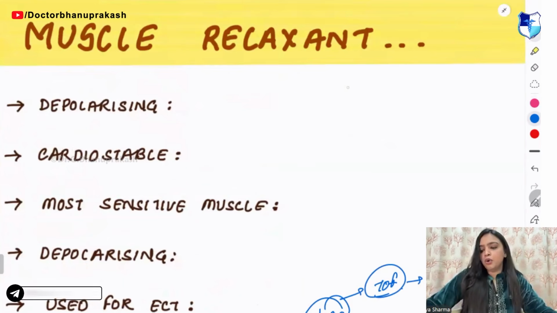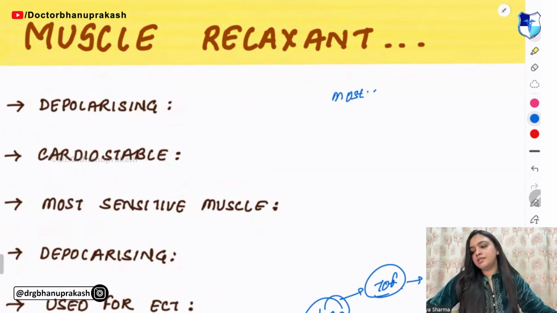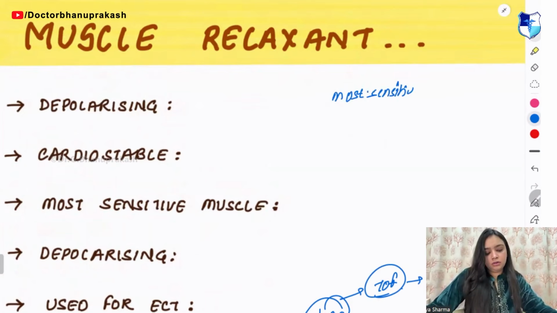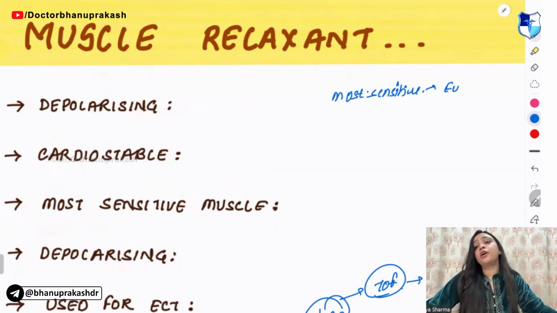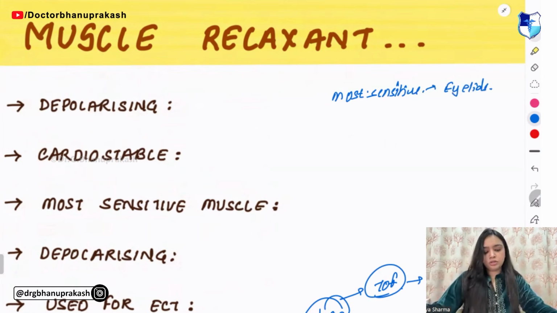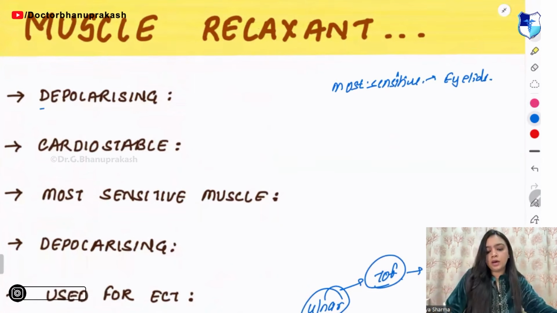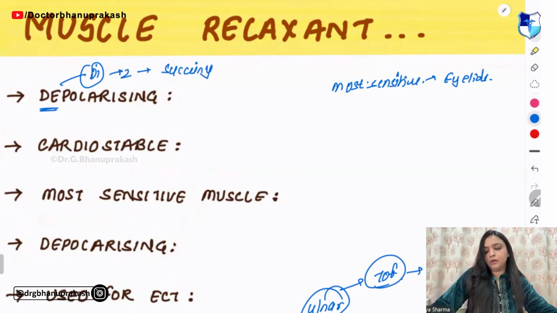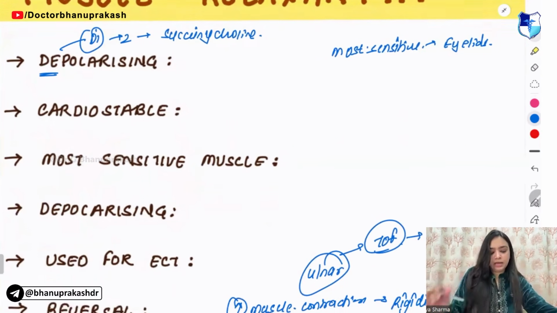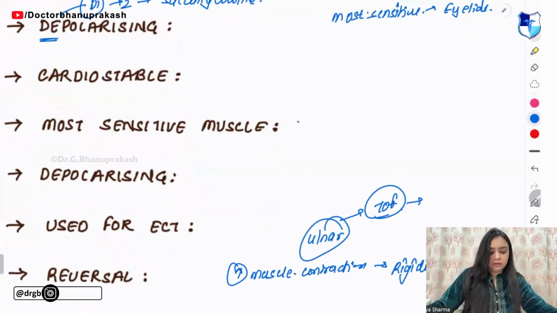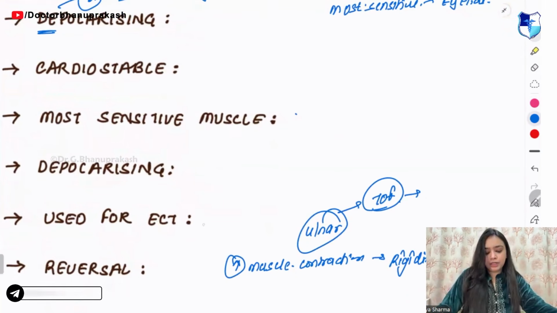Now, which is the most sensitive muscle if I ask? Most sensitive muscle of your body, that are your eyelids, right? They are most sensitive. Depolarizing one, so remember di. Di means two. Two means succinyl choline. Then you have which one is used for the ECT. It is your succinyl choline only.